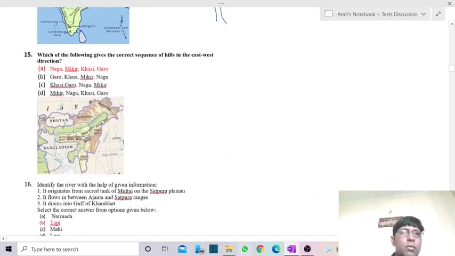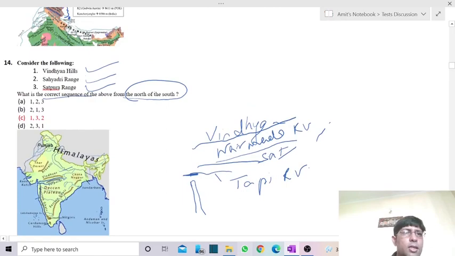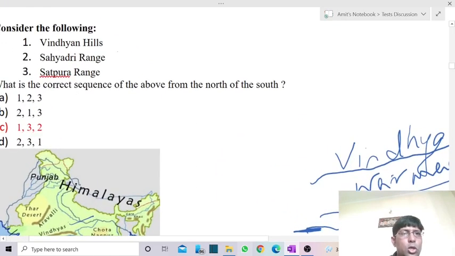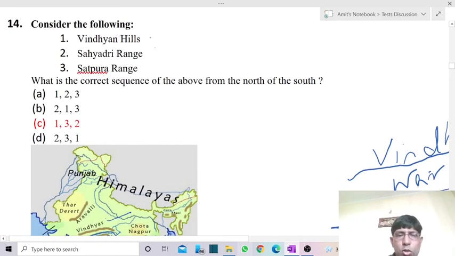Fine. So now we can easily make out the sequence. The northernmost is Vindhyan. First one is Vindhyan, then comes Satpura, second is Satpura, and third one is Sahyadris. So the answer is 1, 3, 2. So they were having the answer C.